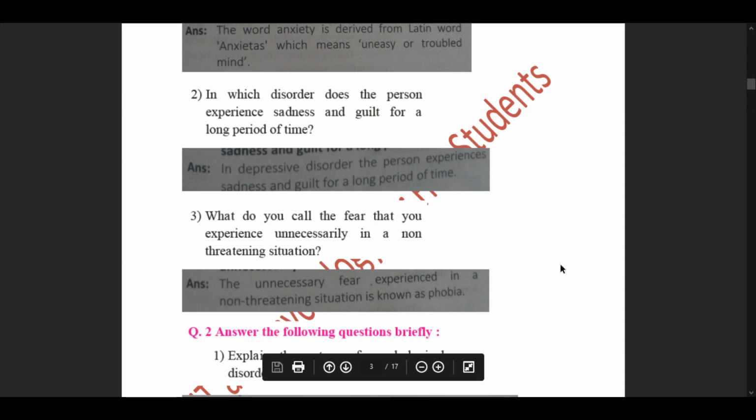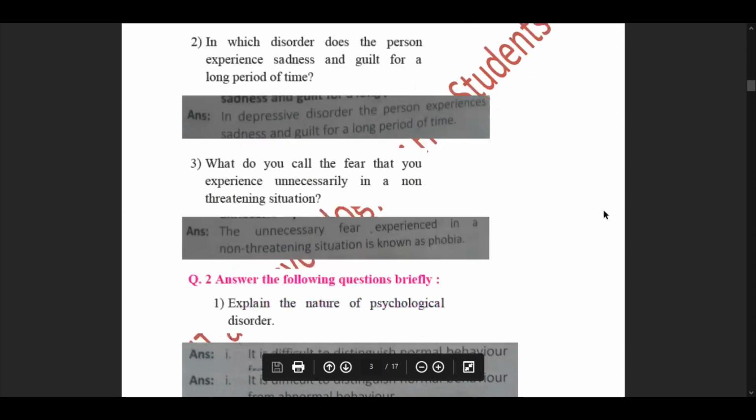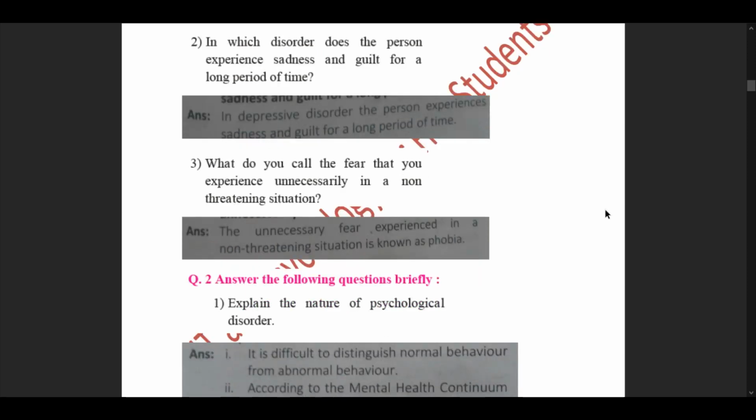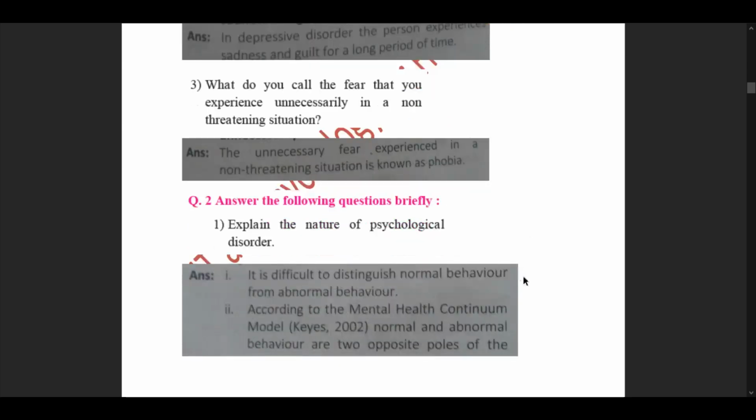So the unnecessary fear experienced in a non-threatening situation is known as a phobia, as we had understood in subunit 6.6.1, and we had understood what were the types of anxiety disorders in which phobic disorders were one of them. Then we move forward to our question 2. Answer the following questions briefly.